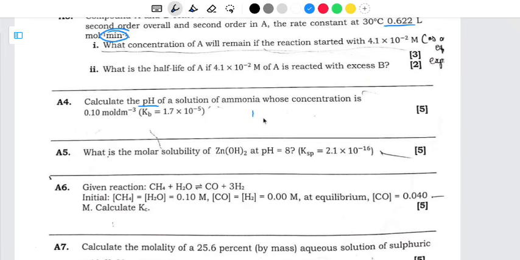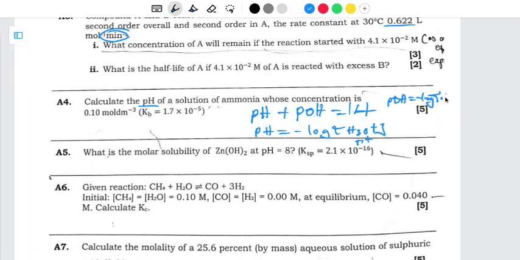So pH plus pOH is equal to what? 14. Another thing you need to know is that pH is related to the concentration of hydronium ion, so it's the negative log of the concentration of hydronium ion or hydrogen ion. Then pOH is related to the concentration of hydroxide ion, so it's the negative log of hydroxide ions.